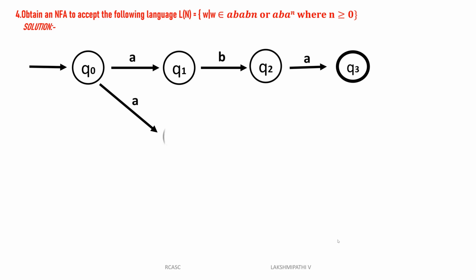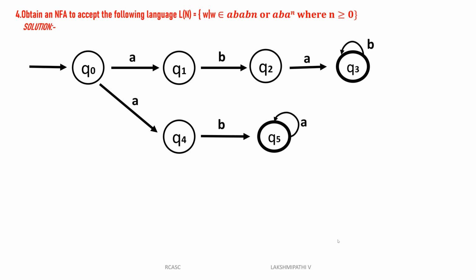Q0 reads A, it will be Q4. Q4 reads B, it will be Q5. Then A power n: Q5 reads A, it will be Q5 itself. That indicates only this type of strings will be accepted. The remaining will automatically be rejected. No need to use any following steps. Directly you can write the instructions. Then after this we can go for defining the NFA.